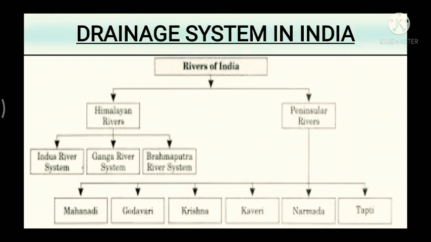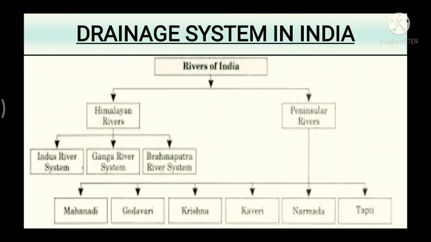Now, next up we have the drainage system in India. The drainage systems of India are mainly controlled by the broad relief features of the subcontinent. Accordingly, the Indian rivers are divided into two major groups. One, we have the Himalayan rivers, another, we have the peninsular rivers. The three major Himalayan rivers are the Indus river system, Ganga river system, and the Brahmaputra river system. And under the peninsular rivers, it's Mahanadi, Godavari, Krishna, Kaveri, Narmada, and Tapi. They are the main ones.